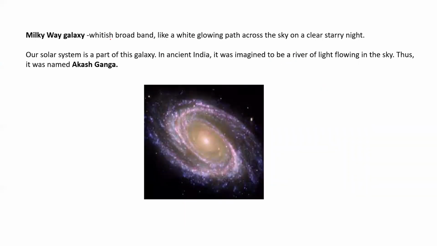The Milky Way galaxy is a whitish broad band, like a wide glowing path across the sky. On a clear starry night, whenever you go to some places where during the night it is all clear, what you see in the sky is a very bright, kind of white river flowing in the sky.